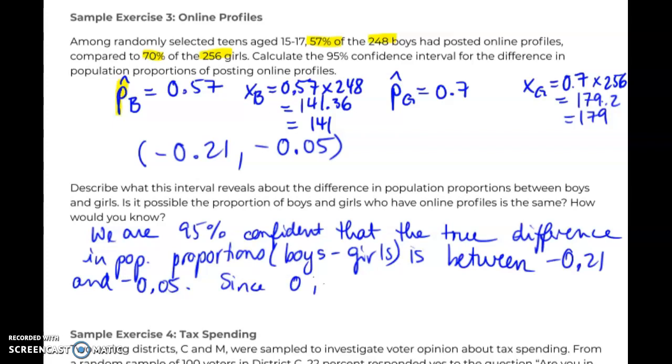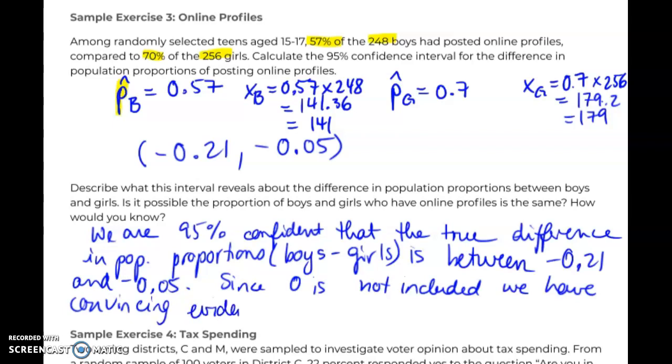So since 0 is not included, we have convincing evidence that the proportion is not the same for boys and girls.